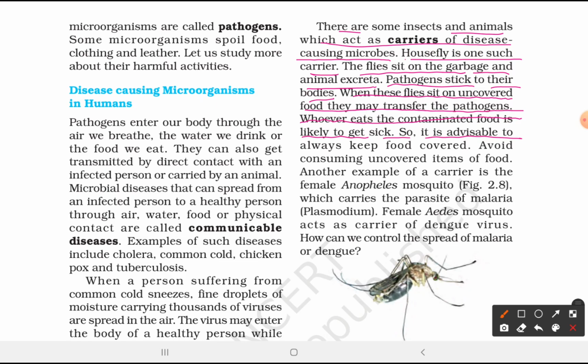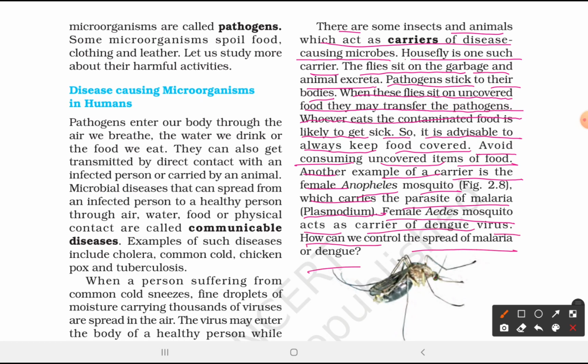So it is advisable to always keep food covered. Avoid consuming uncovered items of food. Another example of a carrier is the female Anopheles mosquito, which carries the parasite of malaria, which is Plasmodium. The female Aedes mosquito acts as a carrier of dengue virus.